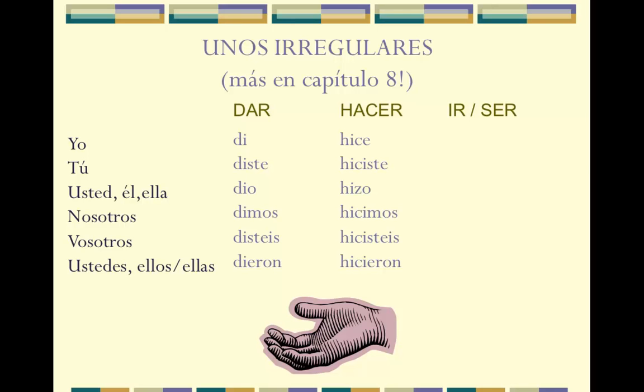And then again with ir y ser, they have the same conjugation. So fui, I went or I was. Fuiste, you went, you were. Fue, he, she, usted was or went. Nosotros fuimos, we went or we were. Vosotros fuisteis, y'all went or y'all were. Ustedes, ellos, ellas. You all, they went or were.